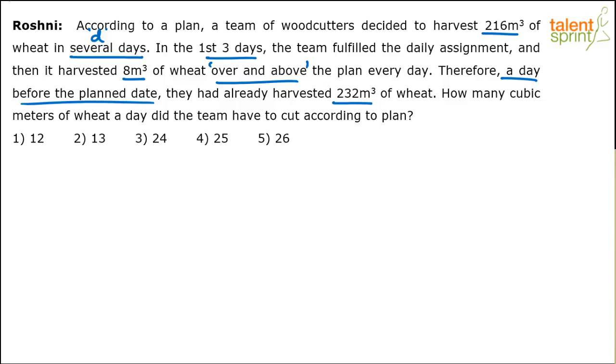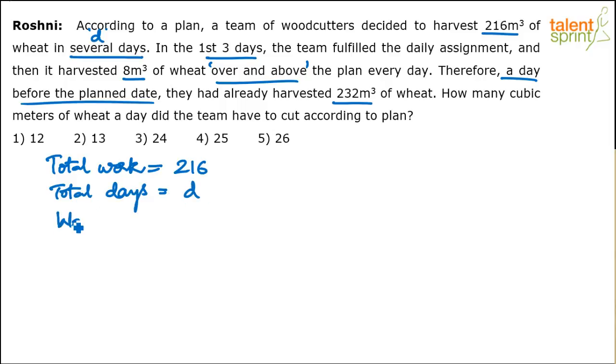See, we know that the total work to be done is 216, right? You don't have to write all these steps in the exam, just for the sake of explanation I'm putting it up, right? Total work to be done is 216. Total number of days that we have is D, right? So what is the work per day that they need to do? 216 by D. Yes or no? So let's say if they want to do it in 2 days, 216 by 2, 108 meter cube per day. If they want to do it in 4 days, 216 by 4, 54 cubic meter per day. So that's basically the requirement, right?